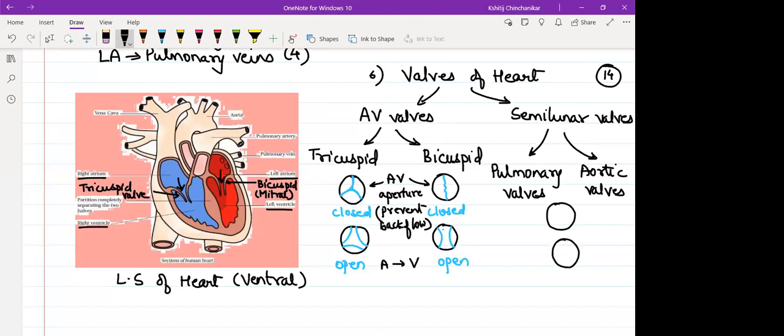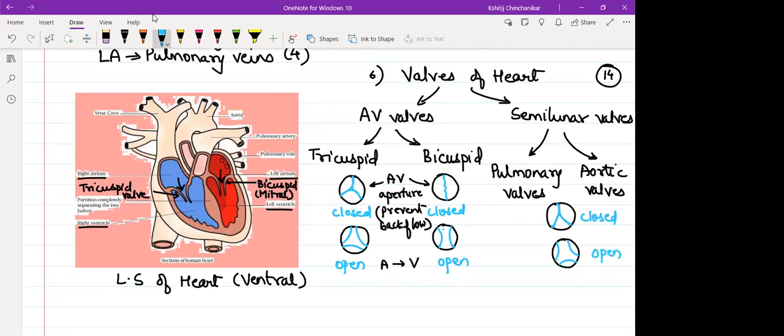So if I make semi-lunar, semi-half, lunar, moon-like. So appearance-wise, they look like tricuspid only. Semilunar also has three moon-shaped structures. So this would be closed if they are placed like this. If I put it like this, then it would be open.